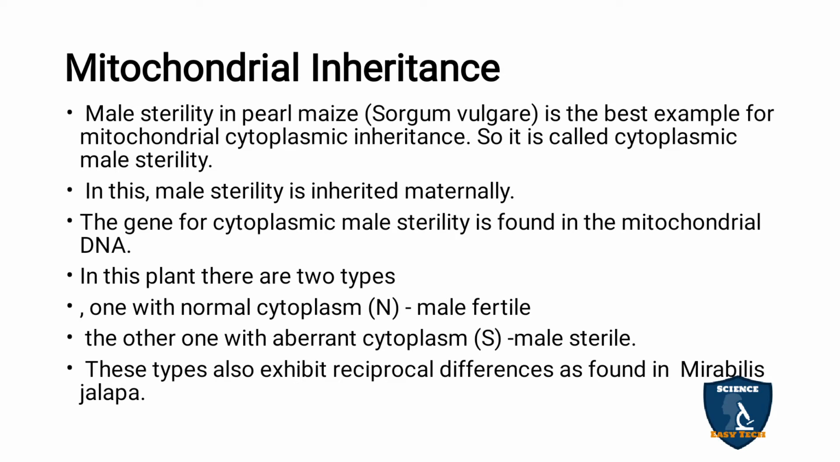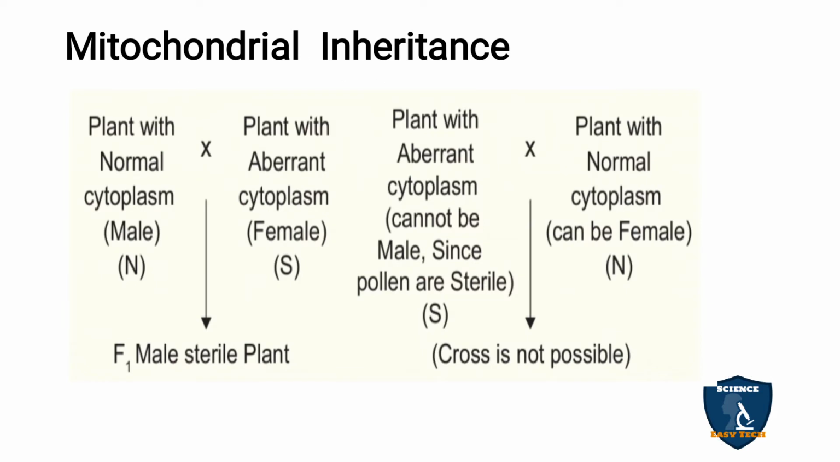So we are going to see the cross here. The plant with normal cytoplasm N as male is crossed with the plant with aberrant cytoplasm S as female. In the F1 generation, the male plant is sterile. So a male sterile plant appeared. Where has the sterility come from? From the female, because capital S is for aberrant cytoplasm plus male sterility. So the character in the F1 appears from the female parent.